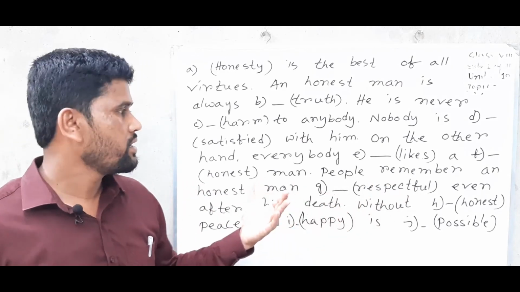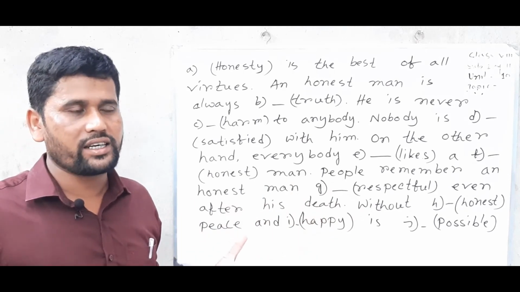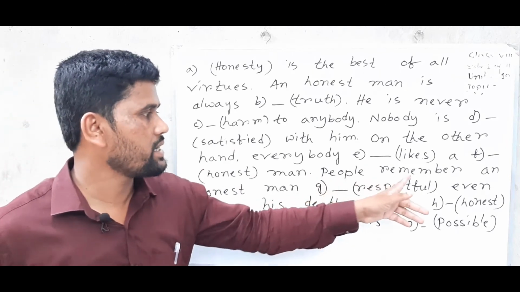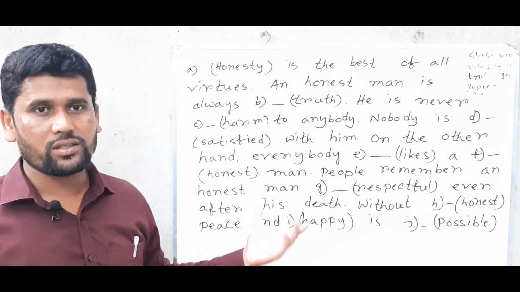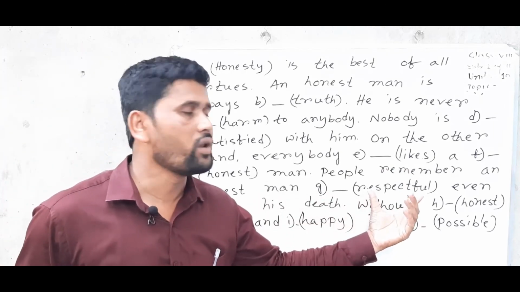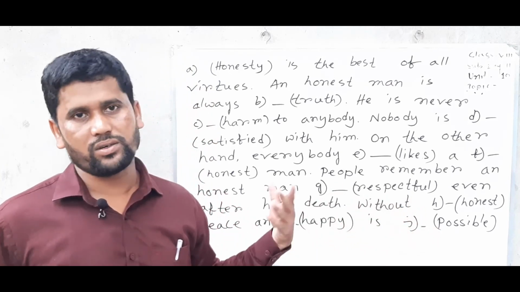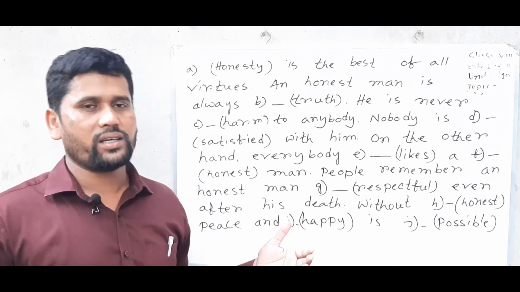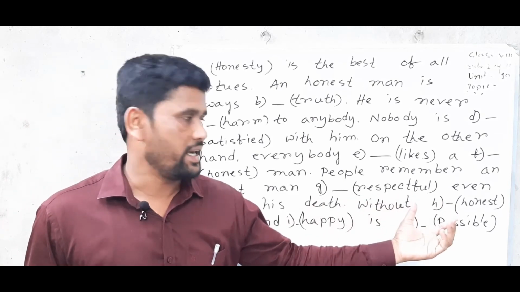People remember an honest man. After the object, I already mentioned how you can identify the word by seeing the position of the word. Here people is the subject, remember is the verb, and honest man is the object. After object you can use adverb. Here respectful, F-U-L: when you find ful, the word will be adjective, and after adjective, adding ly we can make the word adverb. So respectfully, ly.